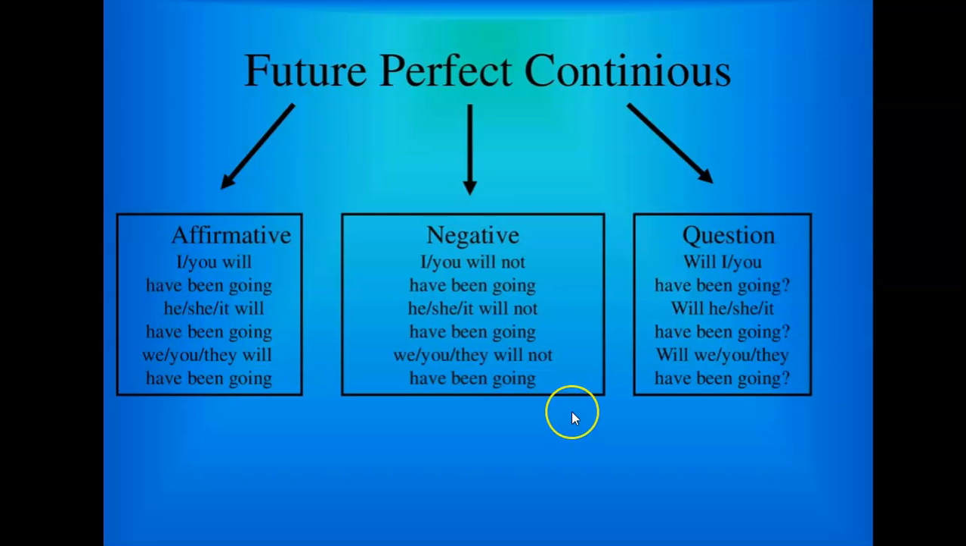So, the question form will be: will I, you have been going? Will he, she, it have been going? Will we, you, they have been going?